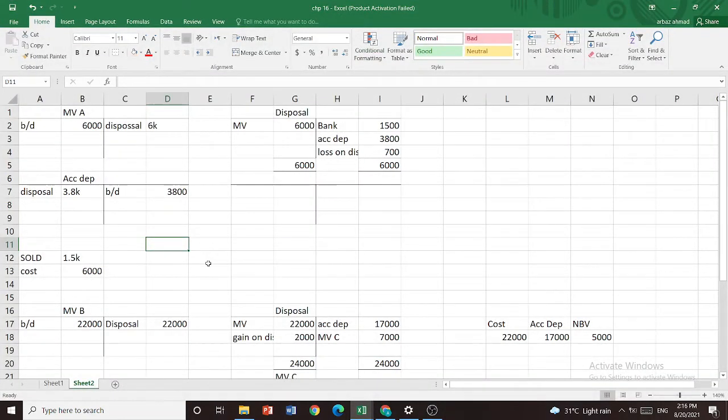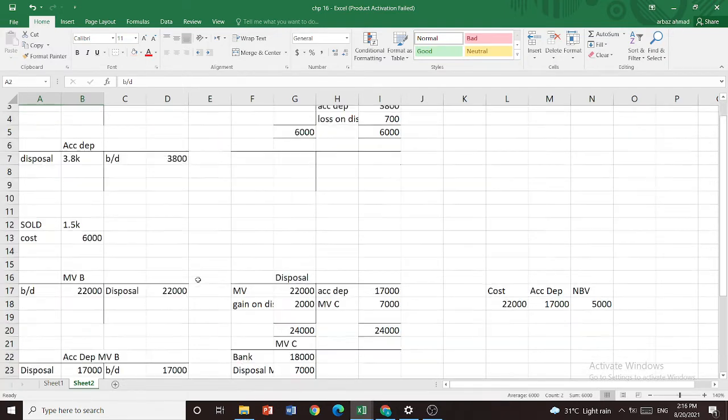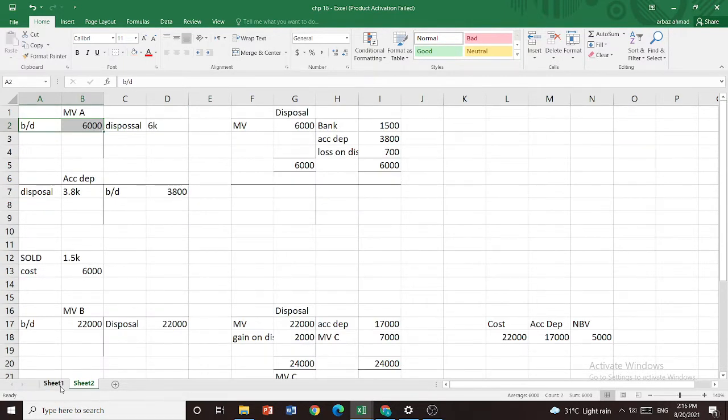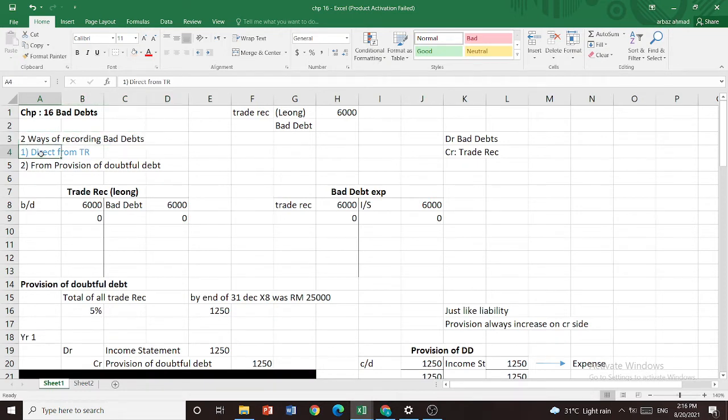Okay, last week we looked at bad debt, which I explained are the debts where we think that someone will not be able to pay us. So we zeroize the trade receivable and open a new account called bad debt expense, and transfer the amount into the income statement as an expense, because if someone cannot pay us, that is a kind of loss to us, right?